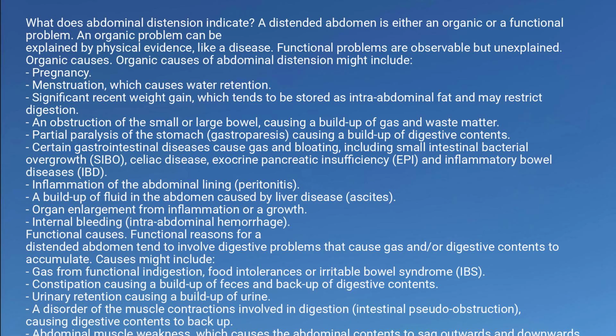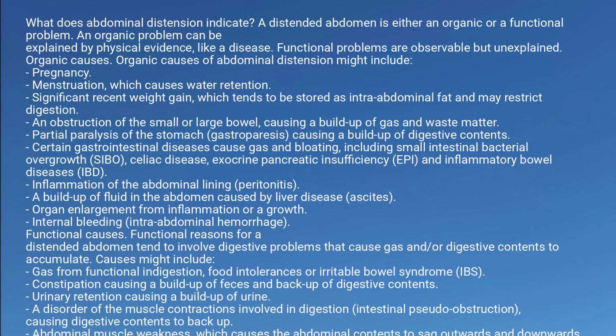Organic causes. Organic causes of abdominal distension might include pregnancy, menstruation, which causes water retention, significant recent weight gain, which tends to be stored as intra-abdominal fat and may restrict digestion, an obstruction of the small or large bowel, causing a buildup of gas and waste matter, partial paralysis of the stomach, gastroparesis, causing a buildup of digestive contents. Certain gastrointestinal diseases cause gas and bloating, including small intestinal bacterial overgrowth, SIBO, celiac disease, exocrine pancreatic insufficiency, EPI, and inflammatory bowel diseases, IBD. Inflammation of the abdominal lining, peritonitis.